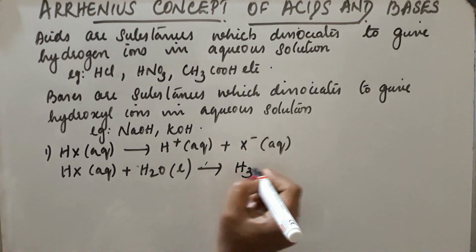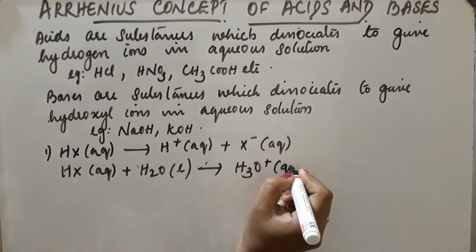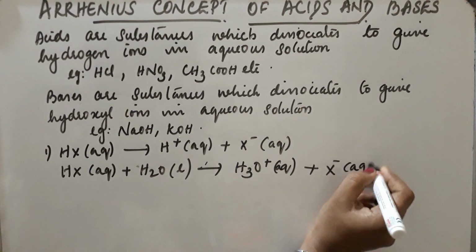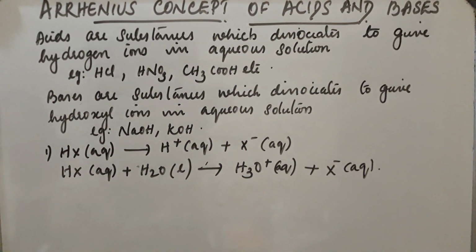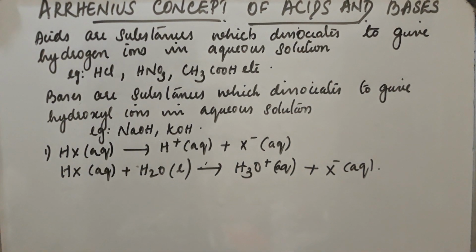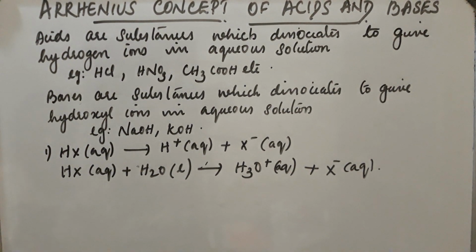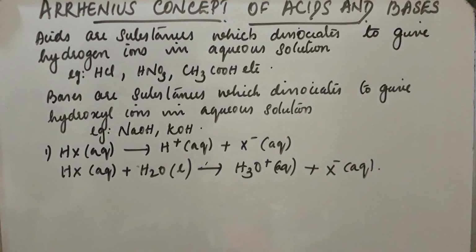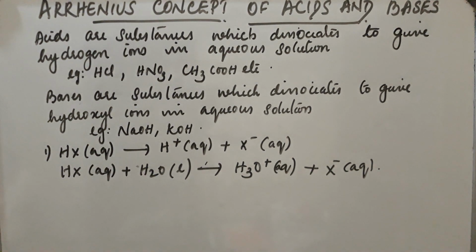So H3O plus and X minus. These ions are present in water. Because these H plus ions are highly reactive, bonds are formed with the oxygen atom present in the H2O molecule and form the hydronium ion. This hydronium ion has a trigonal bipyramidal shape.